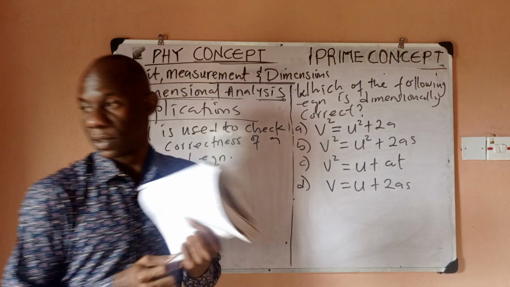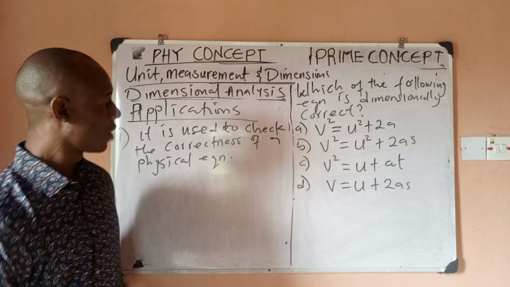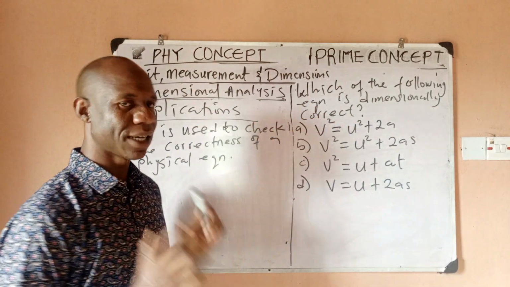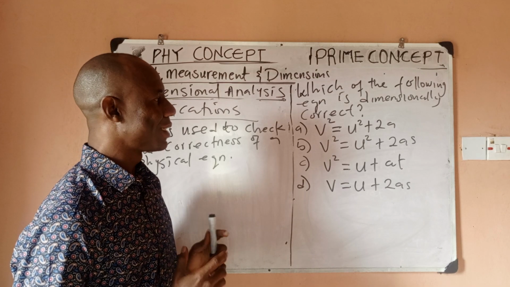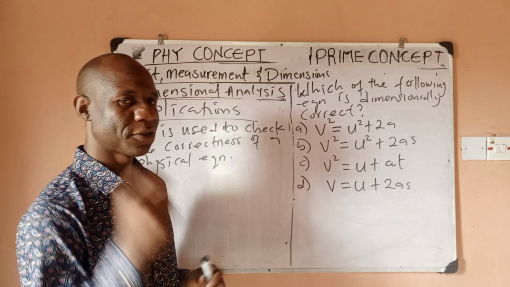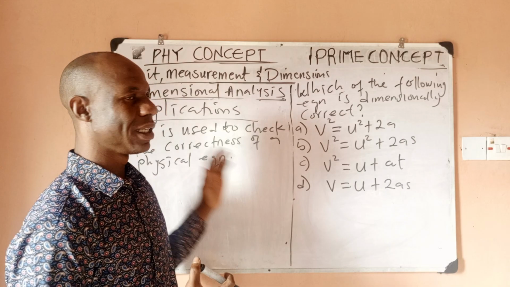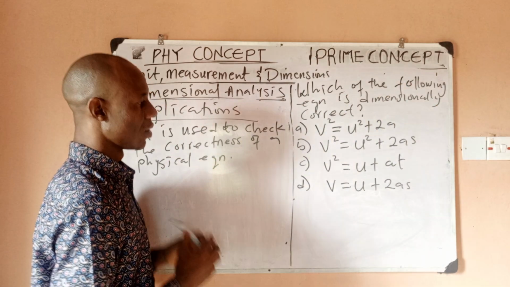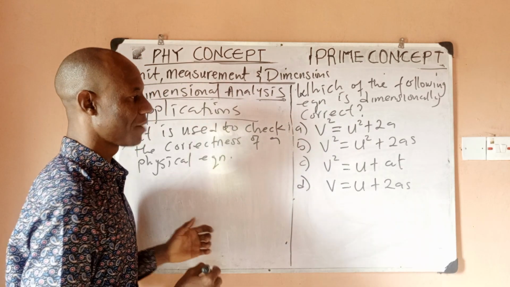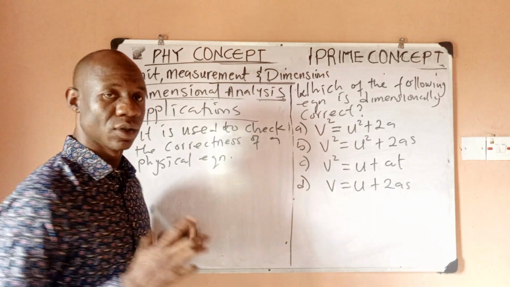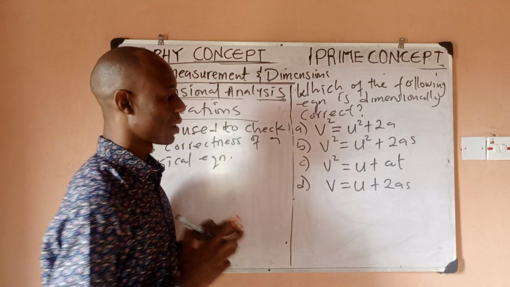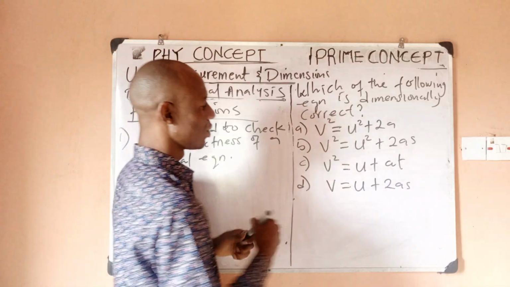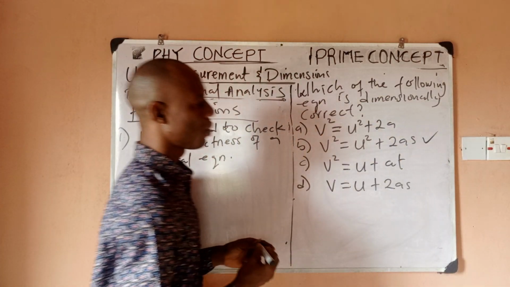So these are the options I have for this question. So they said which of the following equations is dimensionally correct. Now remember, for an equation to be dimensionally correct, from principle of homogeneity, the left hand side dimension should be equal to the right hand side dimension. So for each of these, we want to check their left hand side and right hand side. So that I don't waste time, I'm going to go straight because I know the correct one. If you already know equations of motion, you would know that this is the correct one. Every other one is wrong, so I don't waste time.